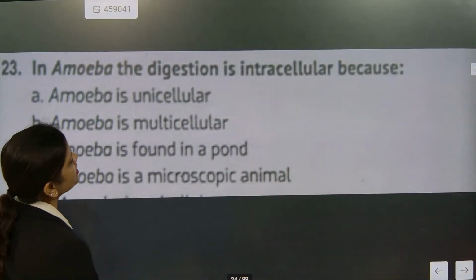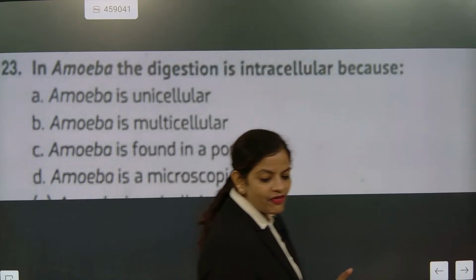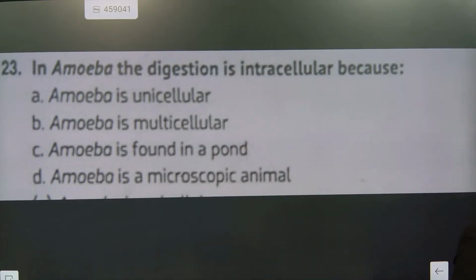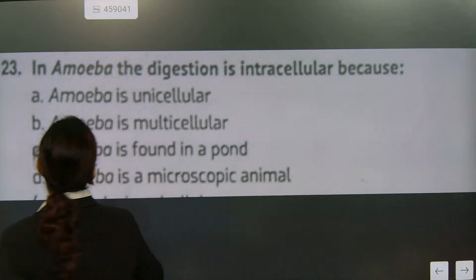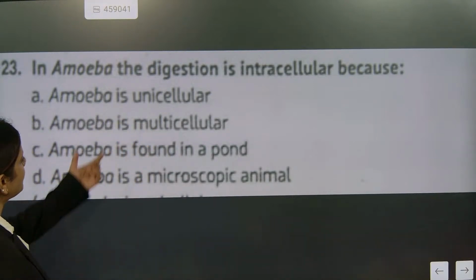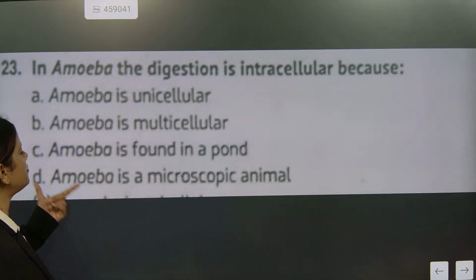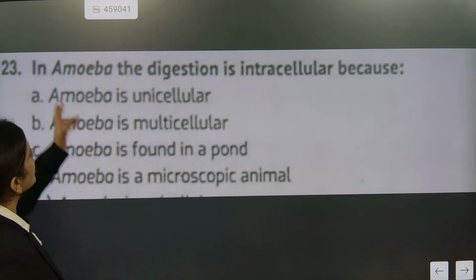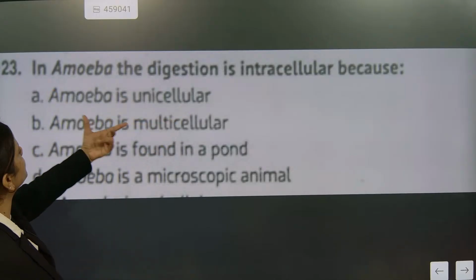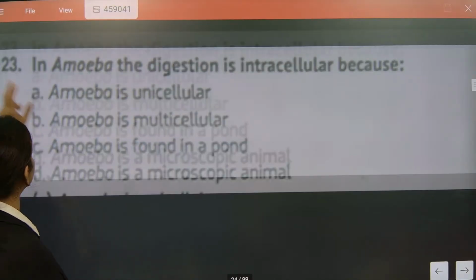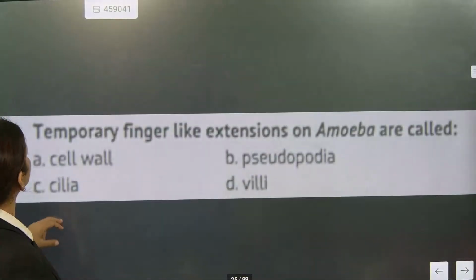I told you yesterday, at the time of revision, about the amoeba question they are asking. In amoeba, the digestion is intracellular because amoeba is unicellular. Amoeba is found in ponds. Amoeba is a microscopic animal. Amoeba digestion is intracellular because they are unicellular organisms. Very good. We'll go for the next question.